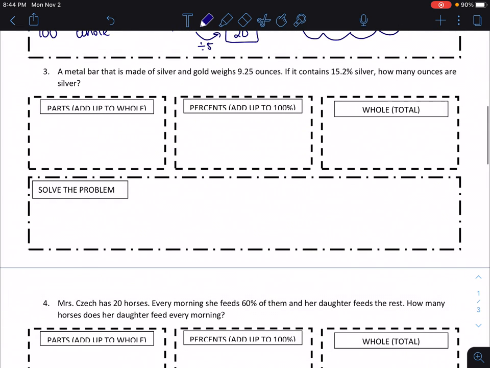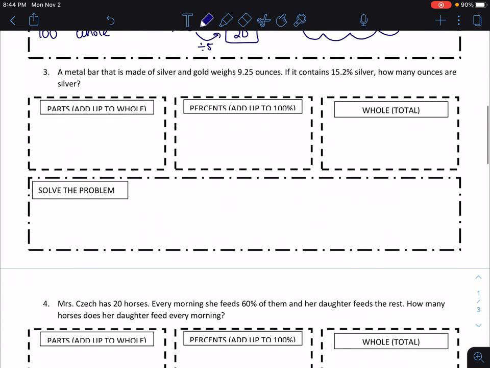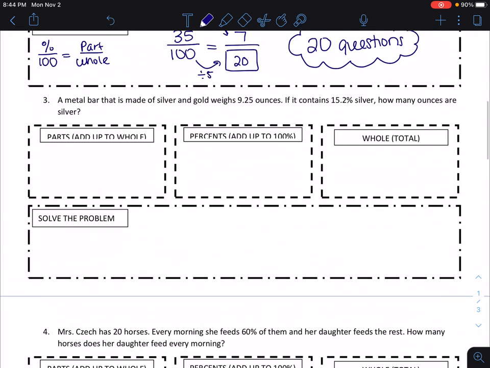Number 3 says a metal bar that is made of silver and gold weighs 9.25 ounces. If it contains 15.2% silver, how many ounces are silver? So I've got a silver and gold bar. So my parts and my percent are going to be silver and gold. And then I've got total weight.